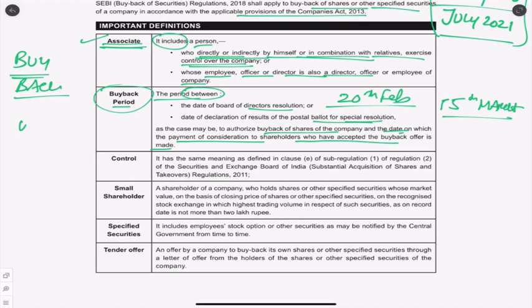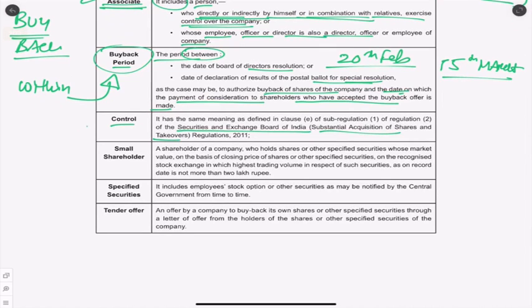Within this time, buyback should happen. Okay, please understand. Control has the same meaning as in the SEBI substantial acquisition and takeovers rules. So we don't have to worry right now. Whatever is in SAST, the same thing applies here.